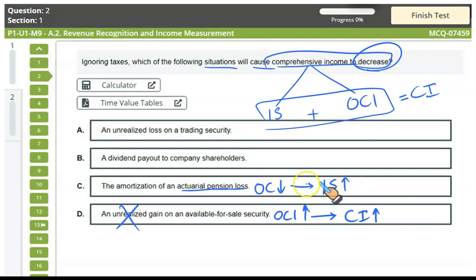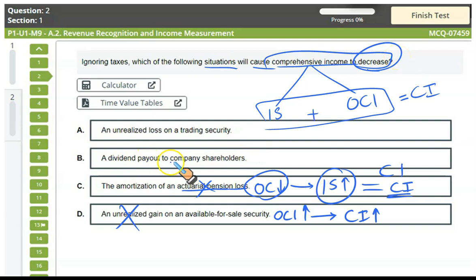which means within this comprehensive income, one element is decreasing, the other is increasing, so the net impact upon the comprehensive income is nil. It is just that we are crediting other comprehensive income and debiting this loss to the income statement. So one increase and one decrease in overall results in no change in the overall comprehensive income. So this is incorrect. We are looking for the one where the comprehensive income decreases.